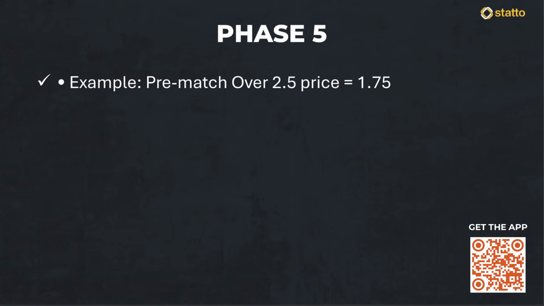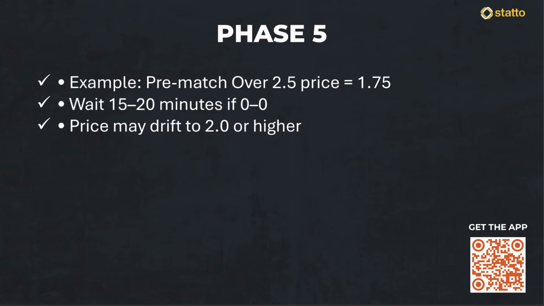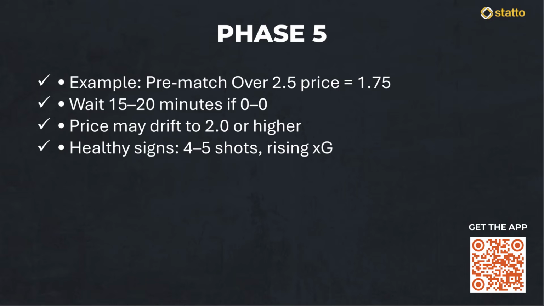If there is no goal in the first 15 to 20 minutes, that price of 1.75 will often drift out to 2.0 or even higher. Now, has the probability of a goal collapsed just because it is still 0-0? Not necessarily. Football goals are not evenly distributed, and many high-scoring games start slowly. If we watch the match and see that the tempo is healthy, perhaps there are already 4 or 5 shots and the xG is building, then our original projection is still valid.